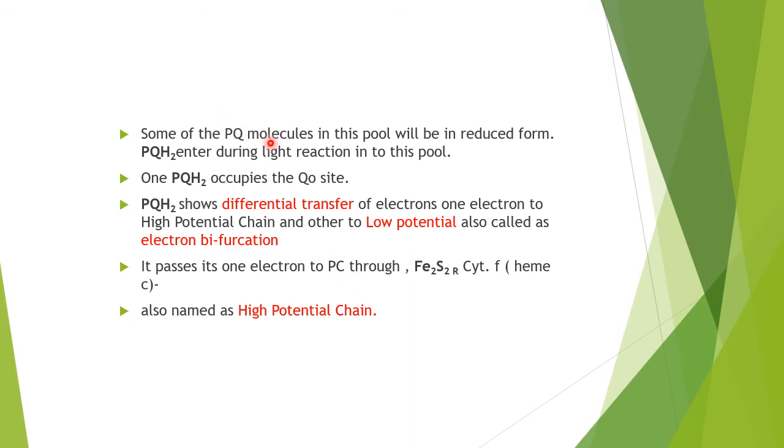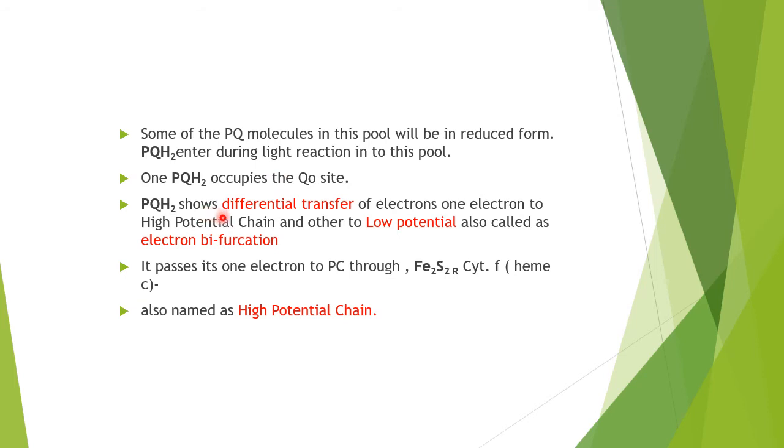Now, some of the PQ molecules in this pool will be in a reduced form, that is plastohydroquinone. They enter this pool during the light reactions, as I have mentioned earlier. One PQH2 occupies the QO site, that is the output site.